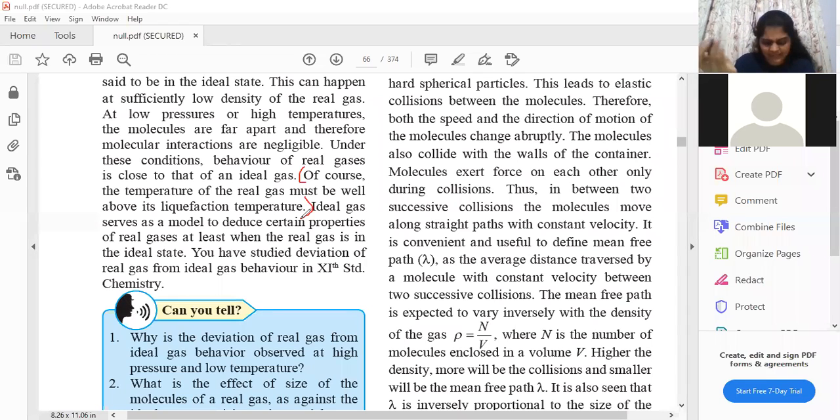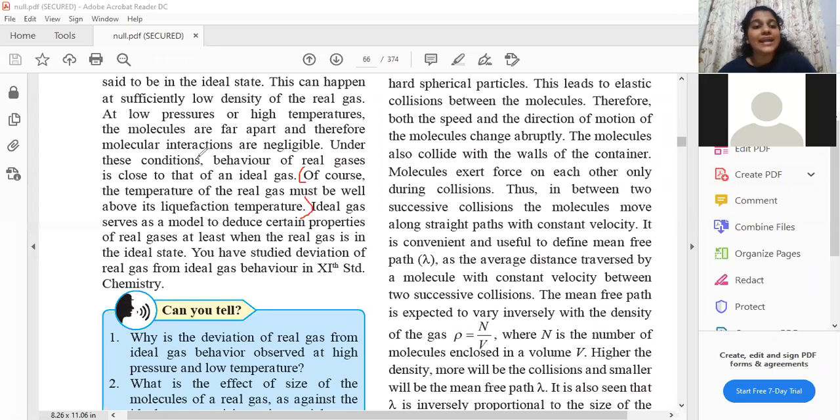The statement that I made you write in the first half of the session: the temperature of the real gas we are dealing with must be well above the liquefaction temperature. Because if the temperature is near that liquefaction temperature, there is a possibility that it will turn into liquid, which we do not want. We want the molecules to stay far away from each other in order to claim that it is an ideal state.